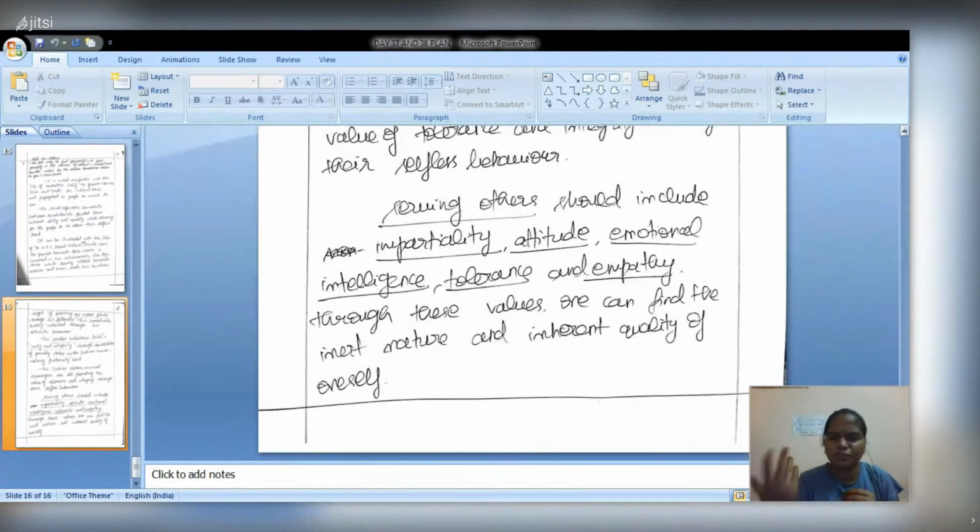So while serving others we are finding ourselves. What are the qualities needed to serve others? Impartiality, attitude, emotional intelligence to handle situations, tolerance and empathy. These values can make an individual serve others, and through that, that person can realize themselves. That's all. So that's all for today.